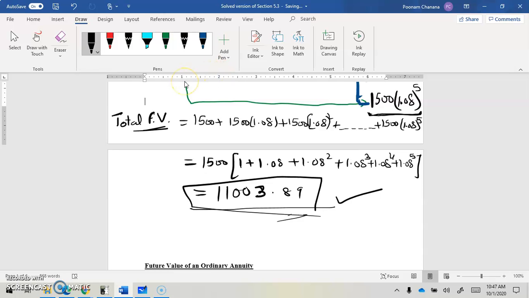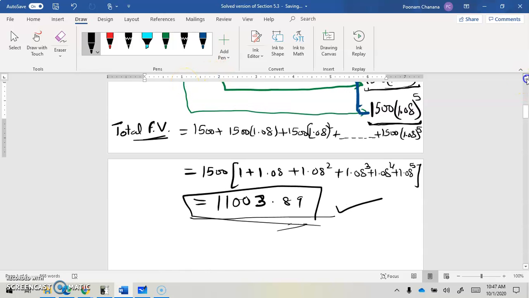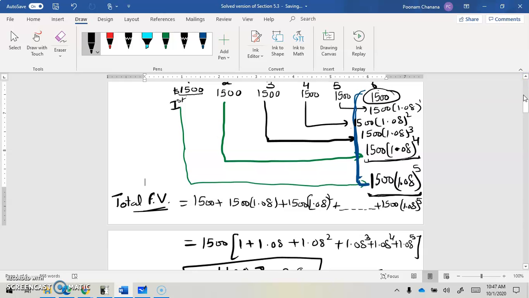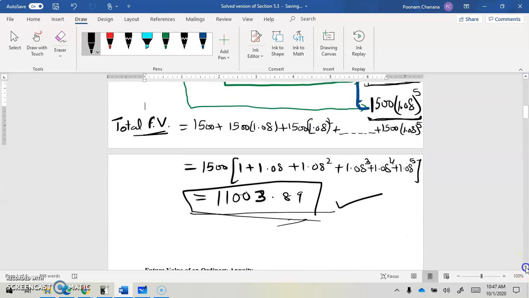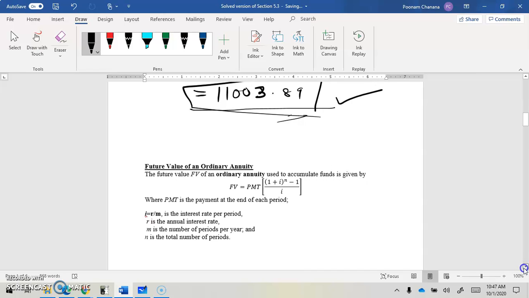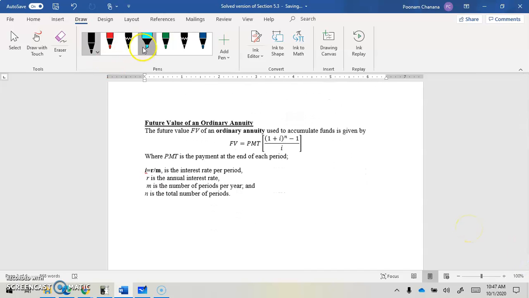Now we don't always have to go through this. This was just to make you understand how the annuity is working. So we can remember this formula. So here is the formula for you. How do you calculate the future value of an annuity? First of all, understand the terminology. FV is the symbol for future value here. PMT is the payment at the end of each period. How much was the payment in the last question? 1500 at each period.